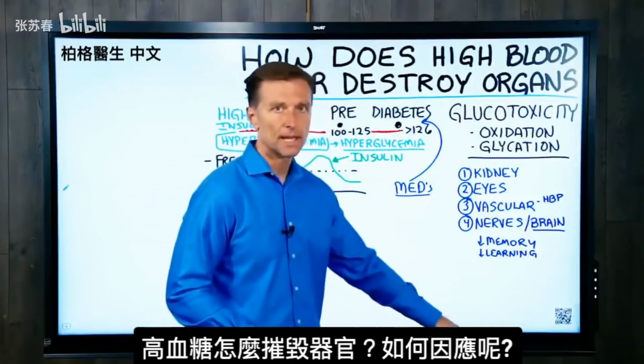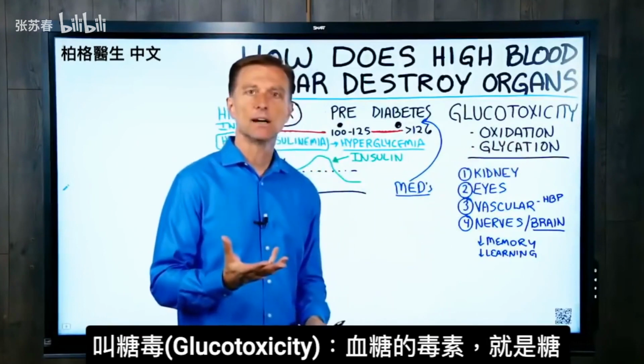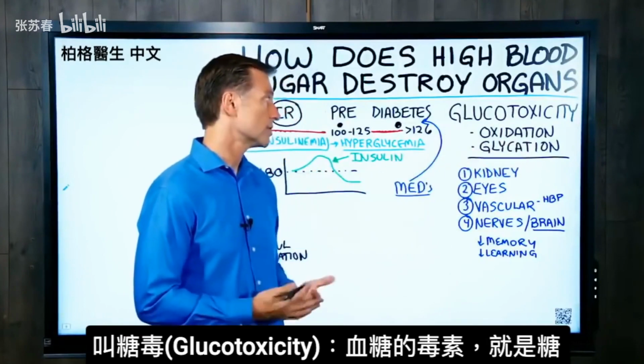So I want to discuss how high blood sugar has the potential of destroying your organs and exactly what you should do about it. Okay? It's called glucotoxicity, the toxicity of glucose, which is sugar.